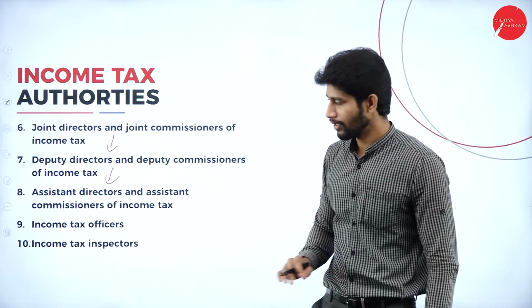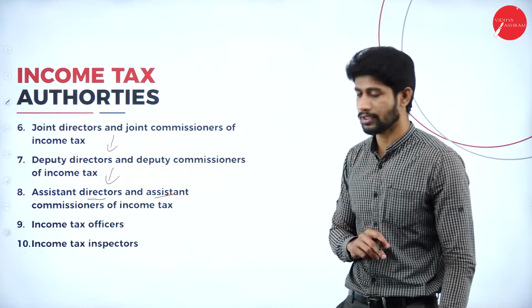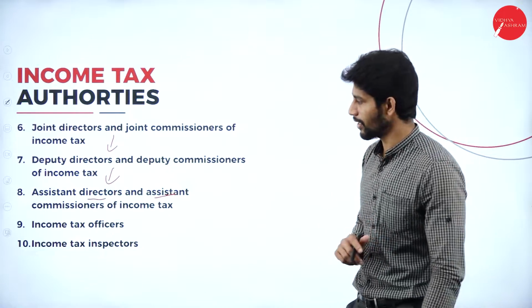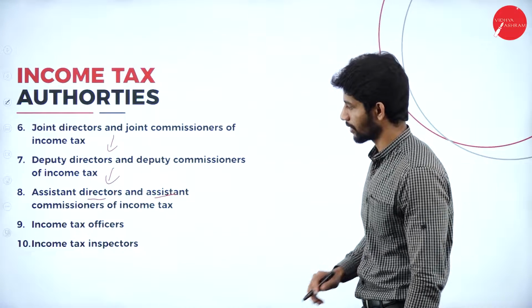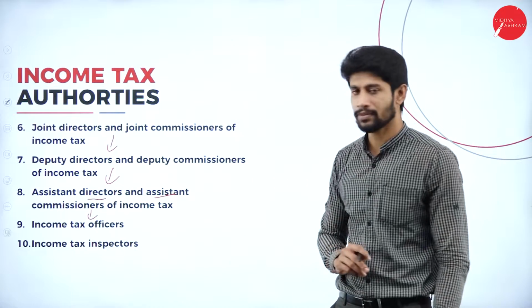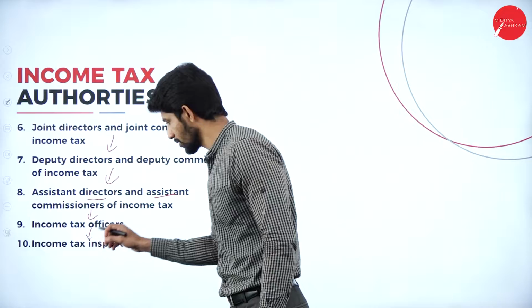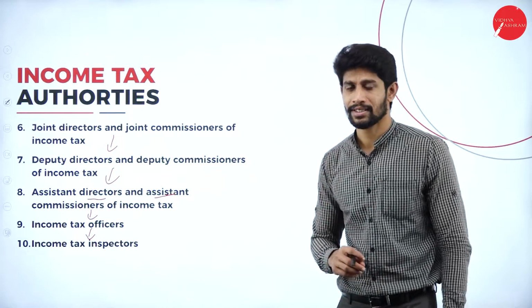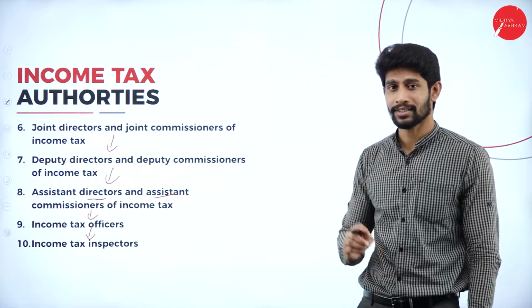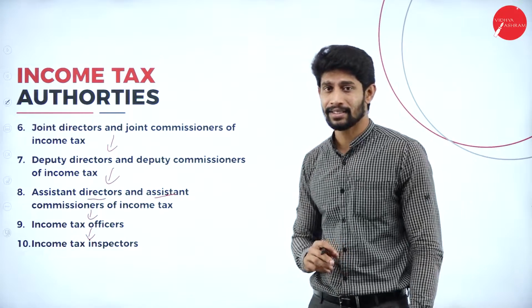Under this, next who will come? Assistant Director and Assistant Commissioner of Income Tax. Under them, next are Income Tax Officers. Under Income Tax Officers, who will come next? Next is Income Tax Inspectors. So this is the flow of income tax authorities.